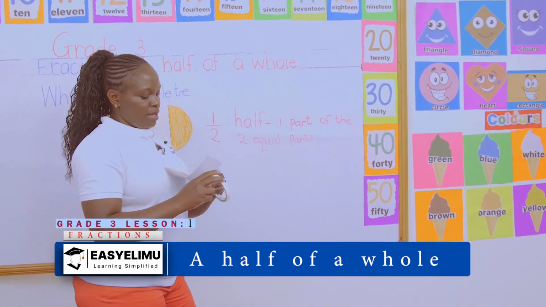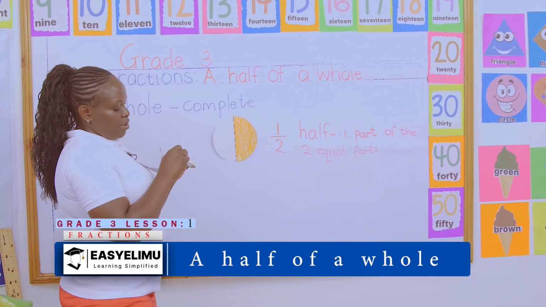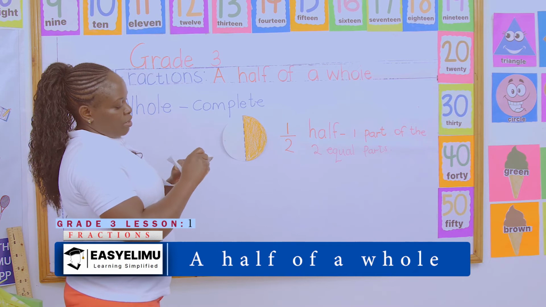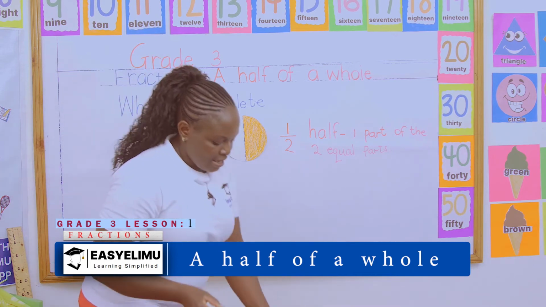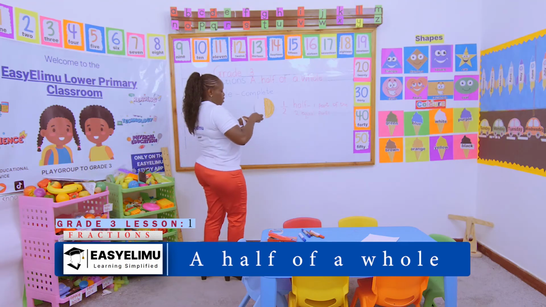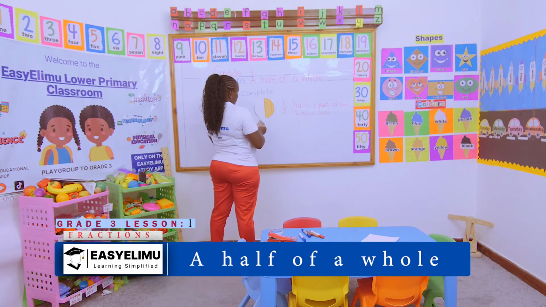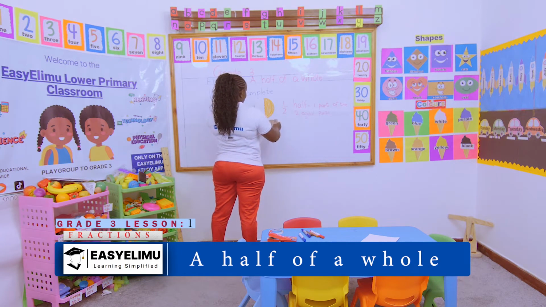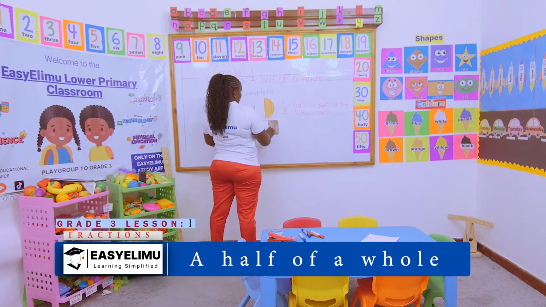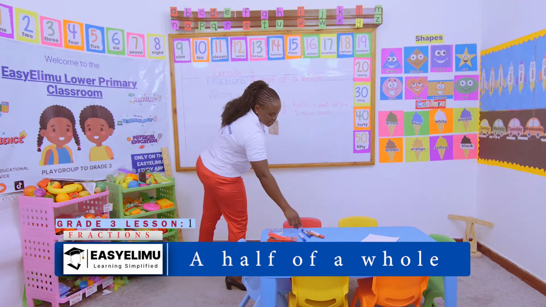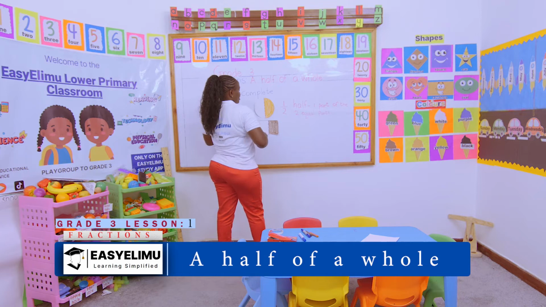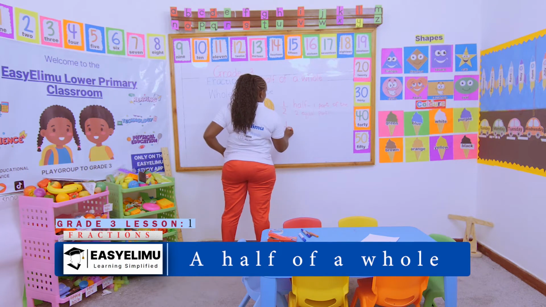What can we say? What have I given my brother? What share of the chocolate will my brother get? My brother will get 1 piece of the shaded, of the divided equal parts. My brother will get 1 piece of the 2 equal parts.